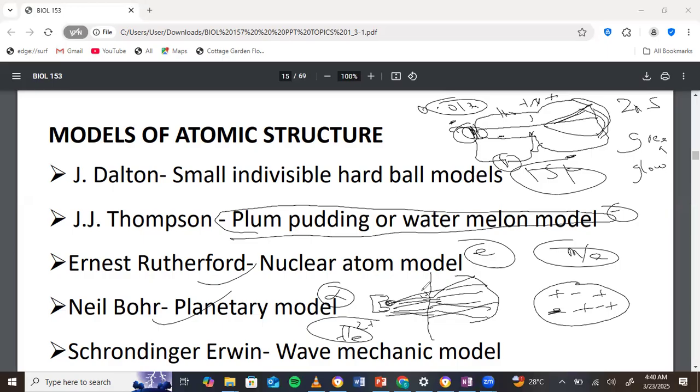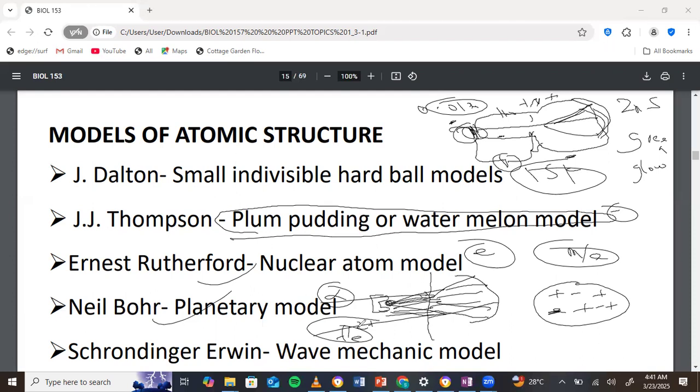And then his last observation was that very, very few of the particles were directly bounced back. From this observation, he knew that these alpha particles had a head-on collision, a direct collision with the nucleus, the positive center. That brought them back. Because it's a head-on collision with a dense positive charge, it was able to send the alpha particles back.